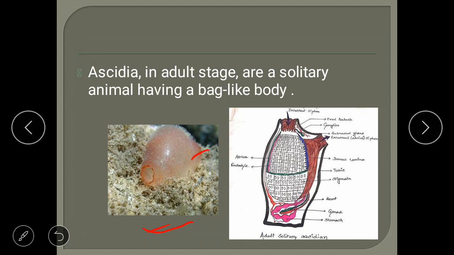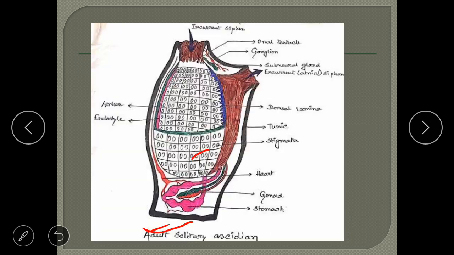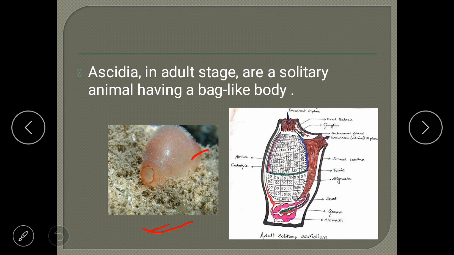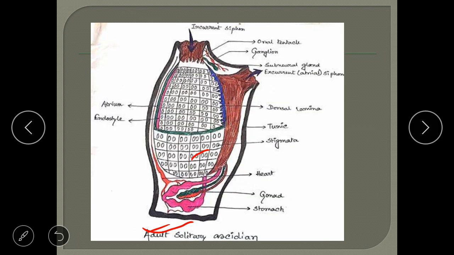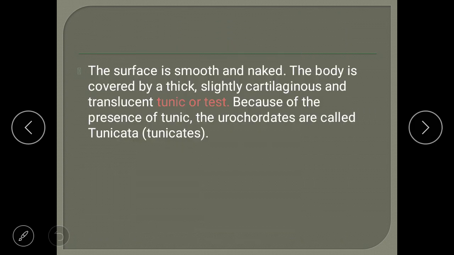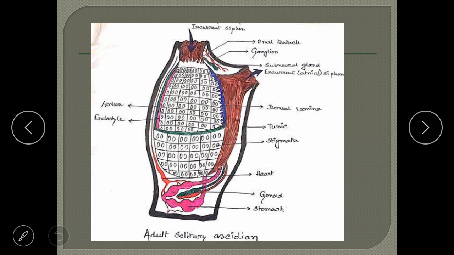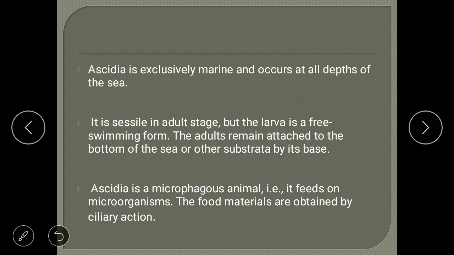Okay, so next, as you can see here, their body is completely transparent and very smooth. This animal's body is covered by a thick, slightly cartilaginous, translucent tunic or test. Because of the presence of a tunic, the urochordates are called tunicata or tunicates, which I already mentioned in the general characters of urochordates.